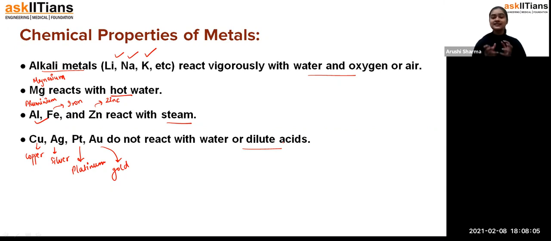If any metal reacts under very minor conditions, that is, you are not giving any special condition to them and they still show some reaction and give some product, then you can say they are very reactive in nature. But to carry out some reaction, if we have to give some special condition to that reaction, then, students, we can say that metal is not that reactive. That is why we have to change the condition. Exactly. So on the basis of that, students, we are going to see such chemical properties of metals today.